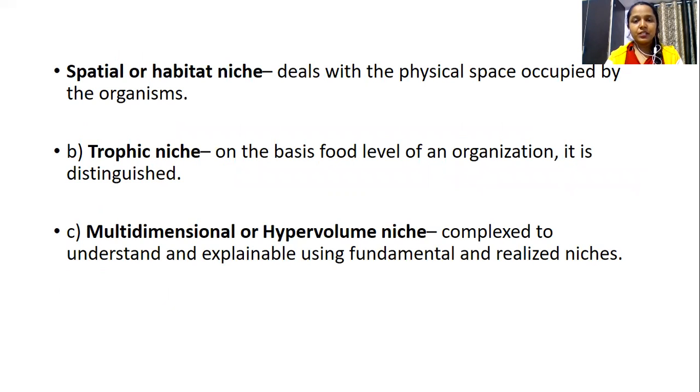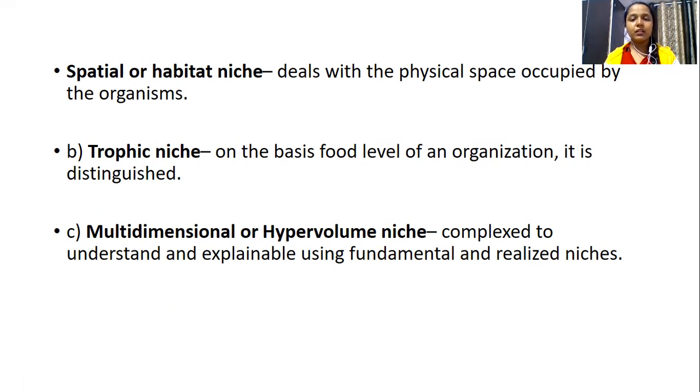The spatial niche is the physical space occupied by the organism. As the name indicates, the spatial niche, or the habitat niche as it is otherwise called, is a physical space. When an organism is placed in an area, that particular organism occupies some space. That is the physical space occupied by the organism, and we will be dealing with it as the spatial niche.